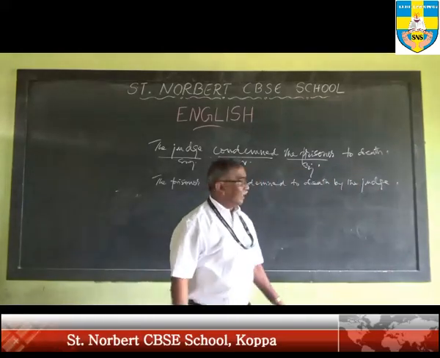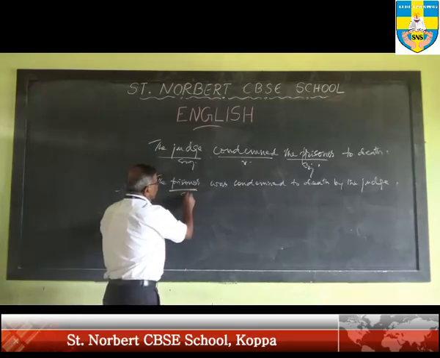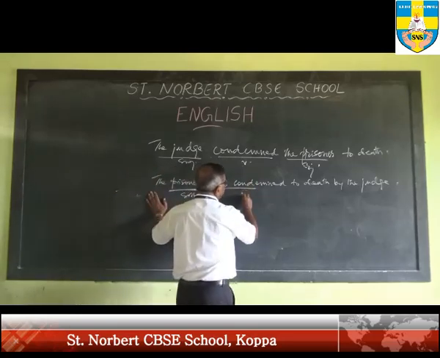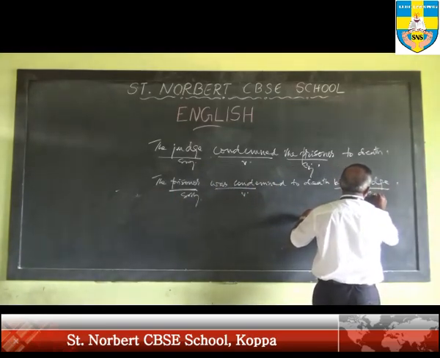Okay, perfectly correct. Now, the prisoner is the subject, was condemned is the verb, and by the judge is supposed to be the agent.